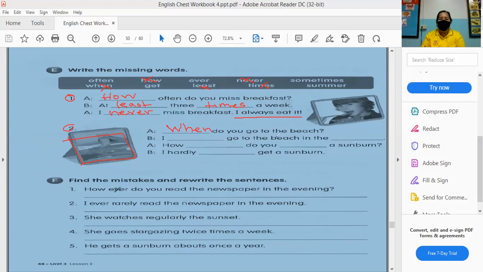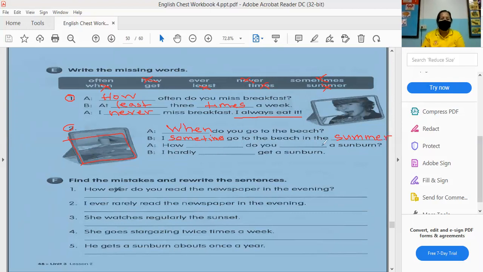I blank go to the beach in the blank. It is I sometimes. So cancel sometimes. Then I sometimes go to the beach in the, what is it? I sometimes go to the beach in the summer. Summer.